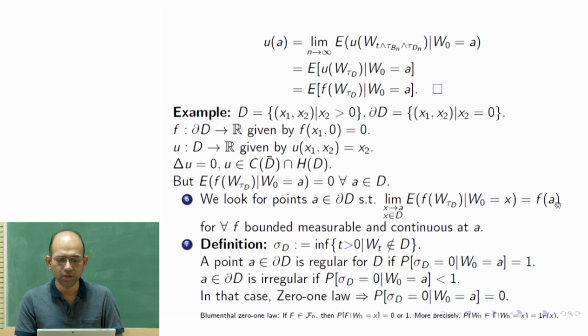So if this limit is equal to f of A, that need not always be true. If that is the case for all possible bounded measurable f, because we cannot say this for some specific f, but for all possible f which are continuous at point A, then that criterion gives a property of A. What is the property it is highlighting?